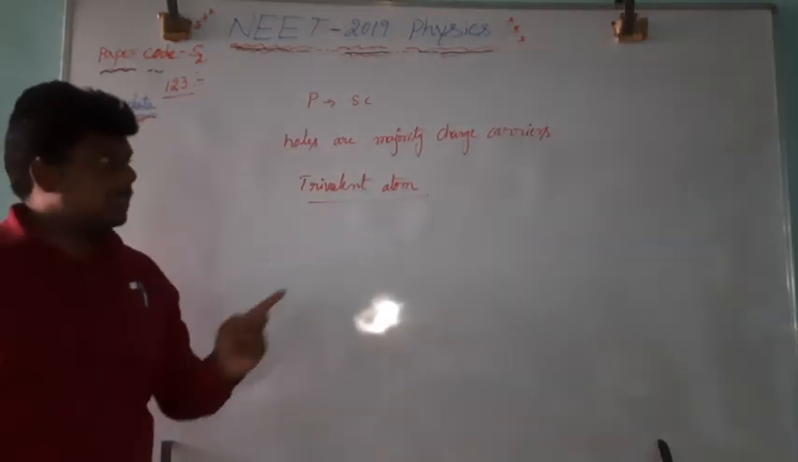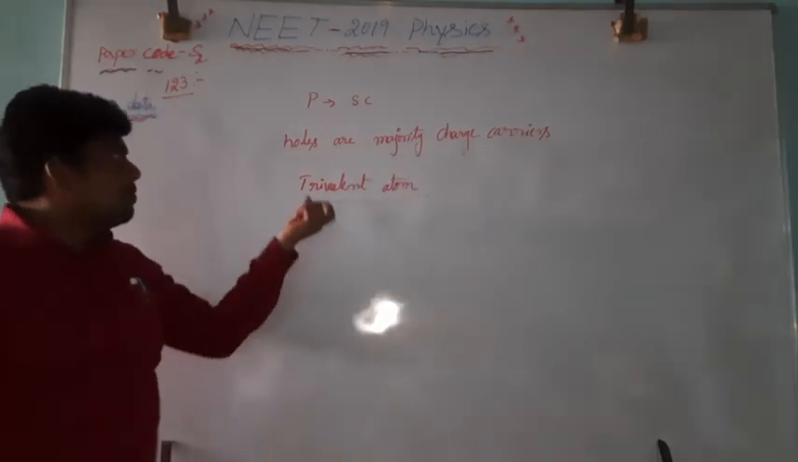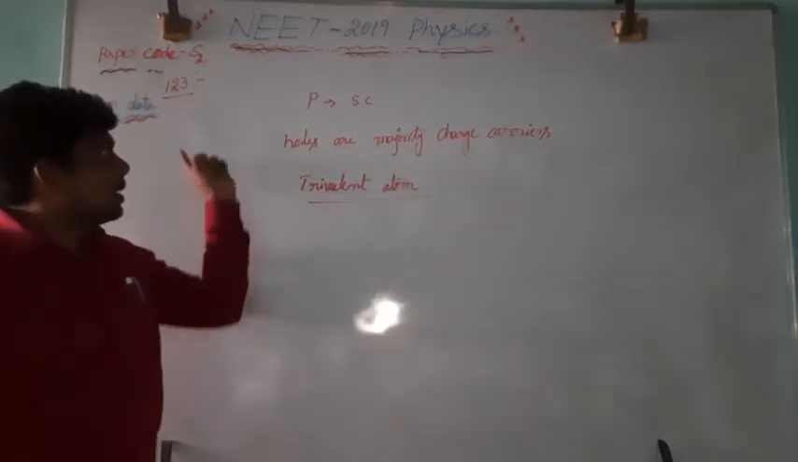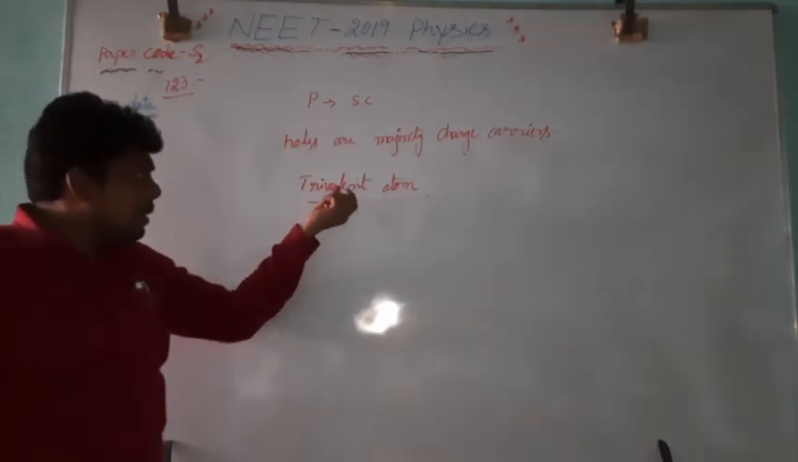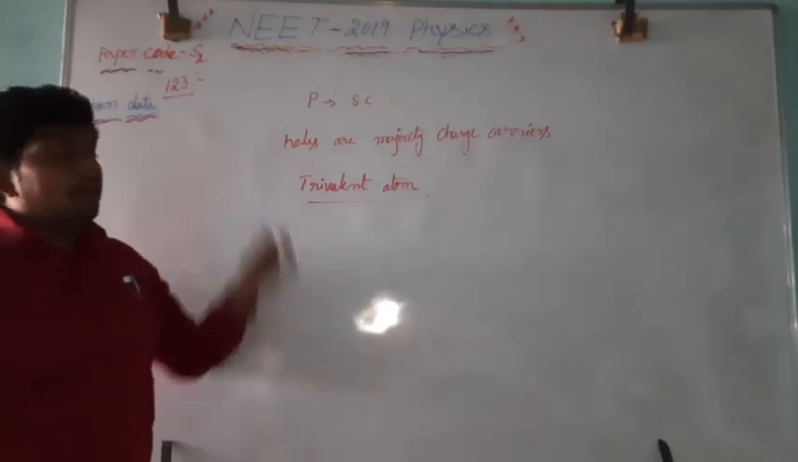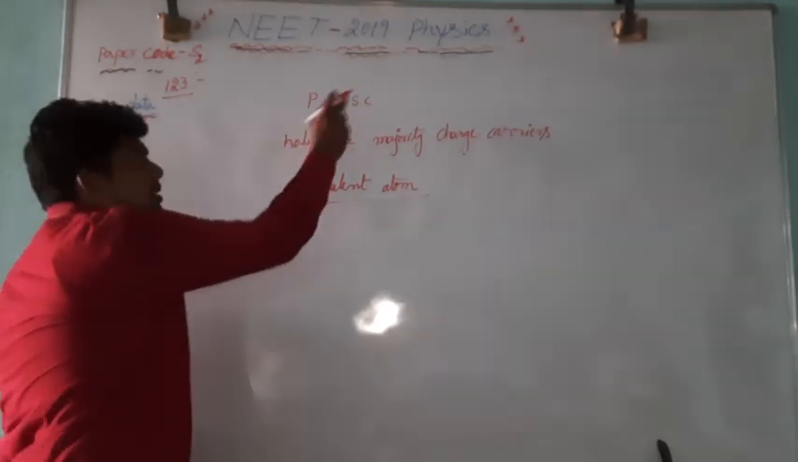P-type semiconductor has holes as the majority charge carriers, and if you want to make the pure semiconductor a p-type semiconductor, we have to add a trivalent atom to the pure semiconductor, so that the pure semiconductor will be a p-type semiconductor.